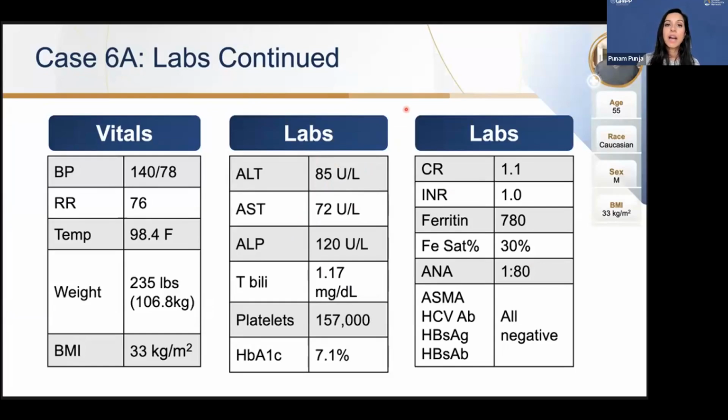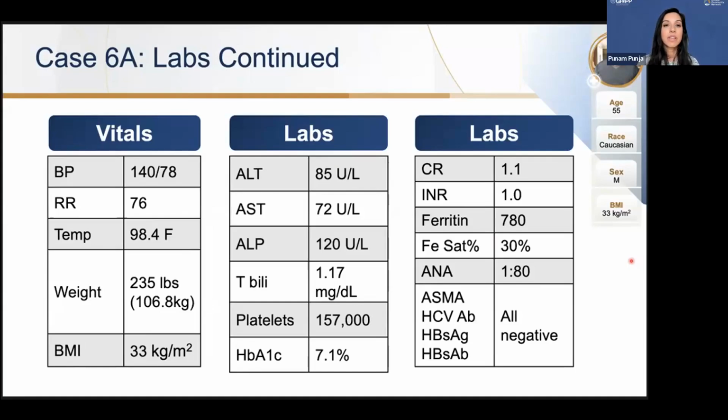Ferritin's elevated, but iron saturation is normal at 30%. Ferritin can be elevated in patients that have steatotic liver disease. The ANA also came back weakly positive, and I would recommend completing immunoglobulin tests to look for any signs of autoimmune hepatitis. Approximately 23% of patients with steatotic liver disease can have falsely positive ANA levels.